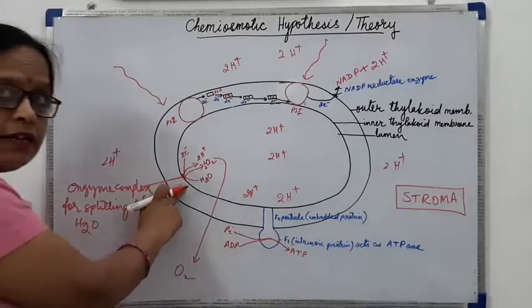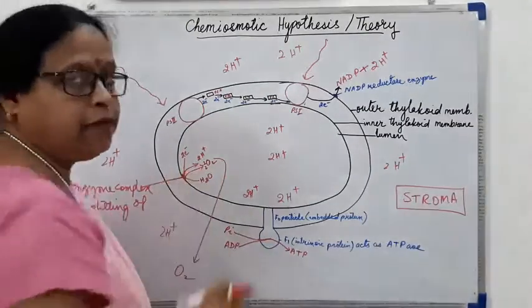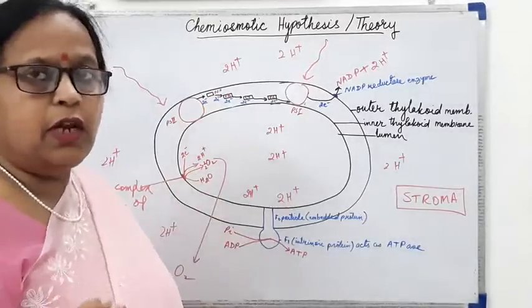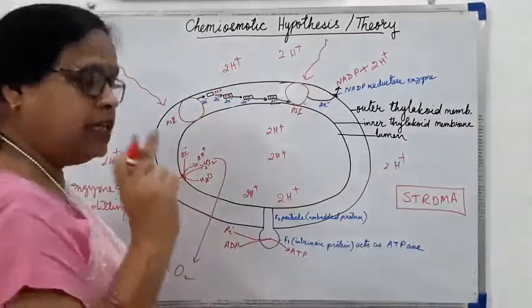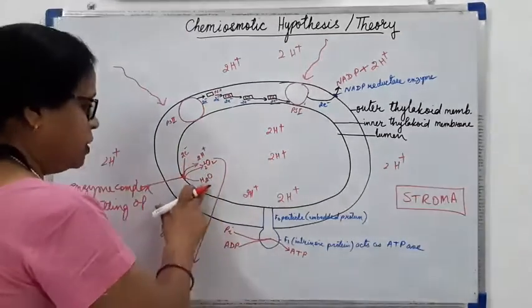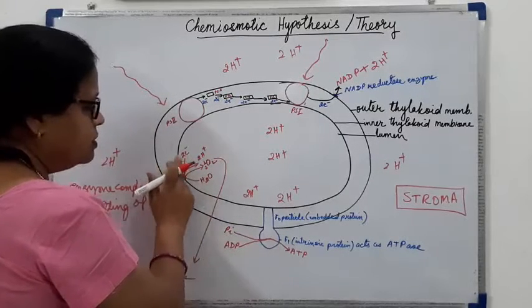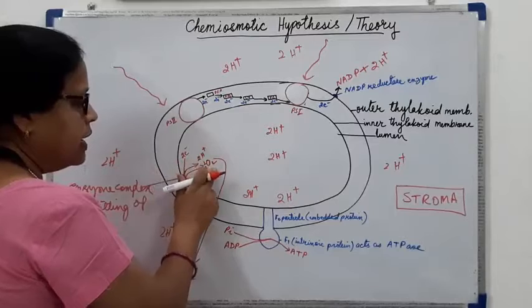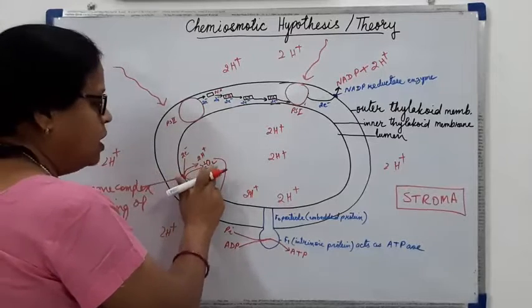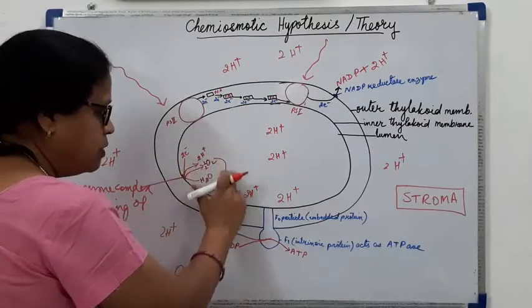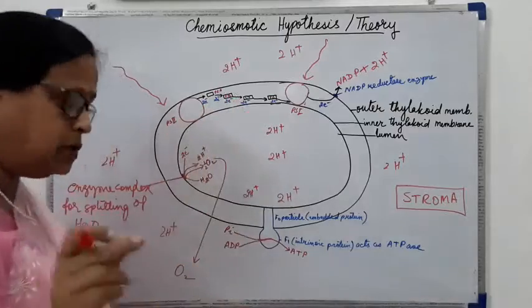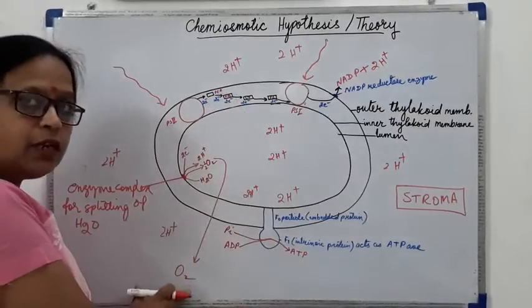On the inner side of the membrane we have the enzyme for splitting water, and with its help the water molecule will split into electrons, hydrogen ions and oxygen atoms. Atoms will combine and come out as oxygen molecules.